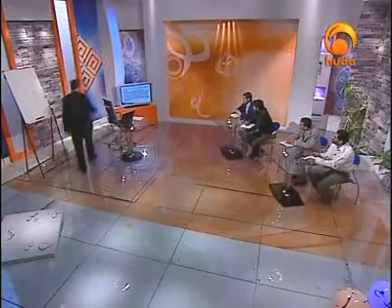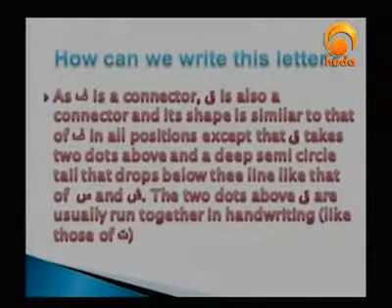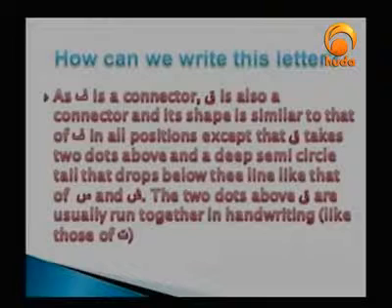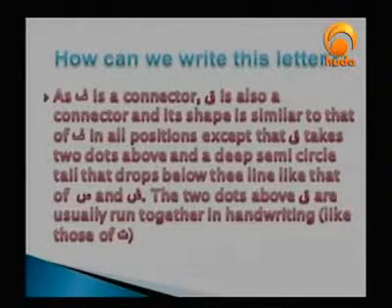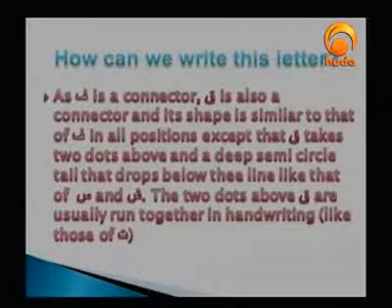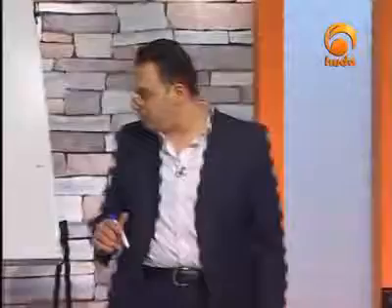What does it say? It says, as fa is a connector, qaf is also a connector, and its shape is similar to that of fa in all positions, except that qaf takes two dots above and a deep semicircle tail that drops below the line, like that of sad and shin. The two dots above qaf are usually run together in handwriting.